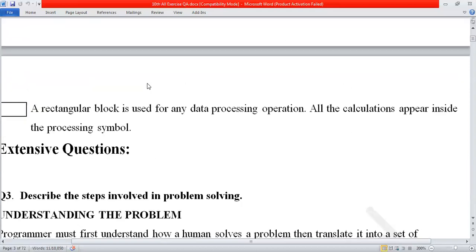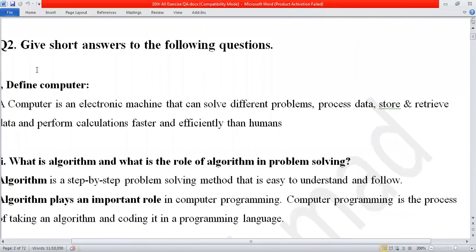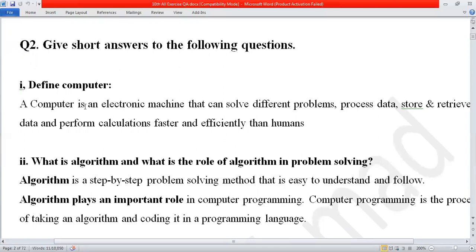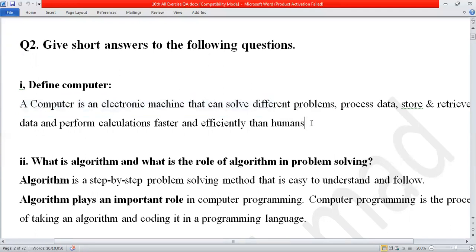So keep in mind, this is our chapter number 1. We have covered all the short questions. Now listen carefully. You will pause your screen. Let's say when you have finished the lecture, then what to do? You will have to pause the screen step by step. Let's say define a computer, pause the screen, then write this answer in your copies or notebooks. It will help you when you are revising or when you want to remember this question.